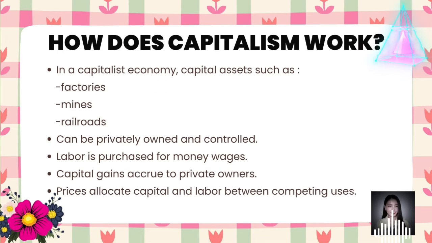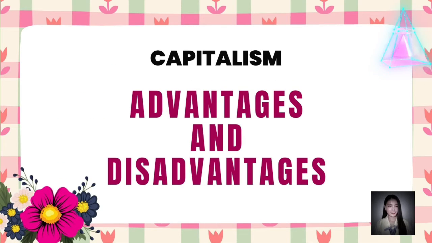How does capitalism work? In a capitalist economy, capital assets, such as factories, mines, and railroads, can be privately owned and controlled. Labor is purchased for money wages, capital gains go to private owners, and prices allocate capital and labor between competing uses. And now let's have the advantages and disadvantages of capitalism.